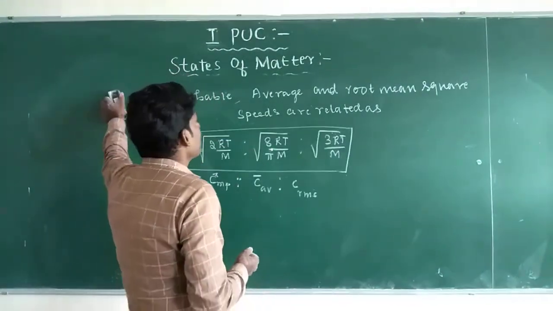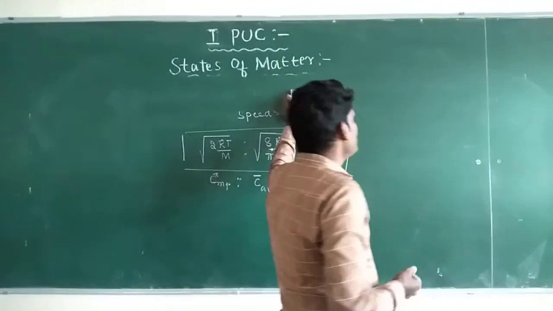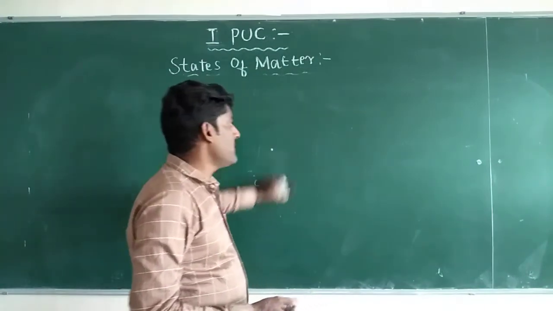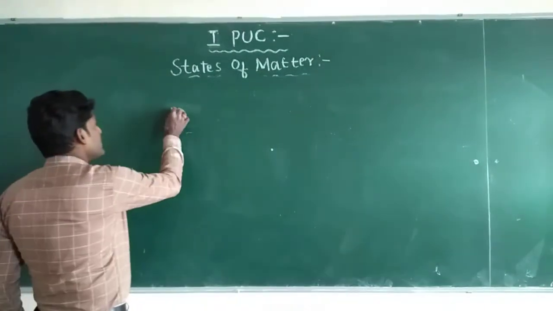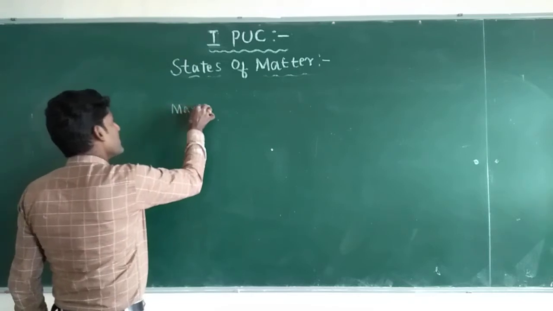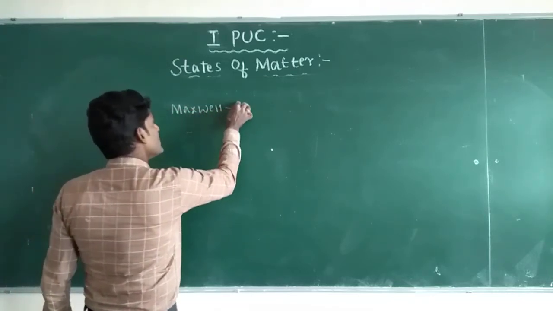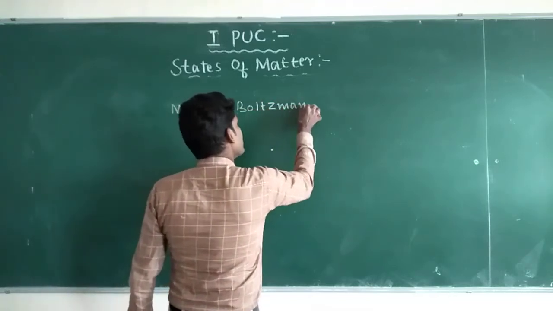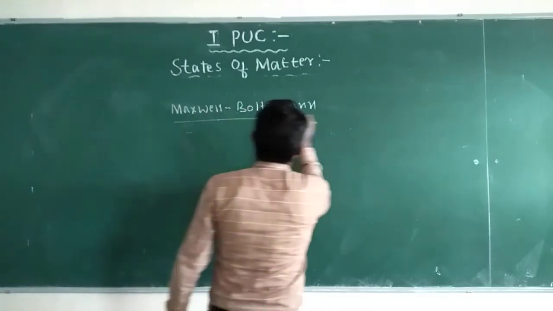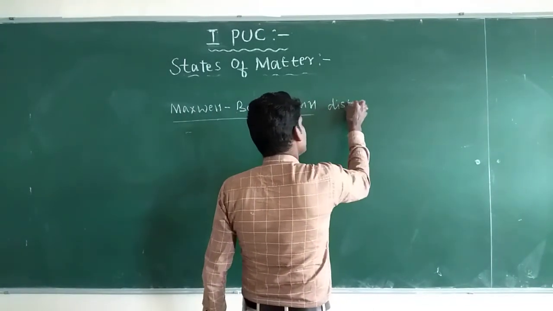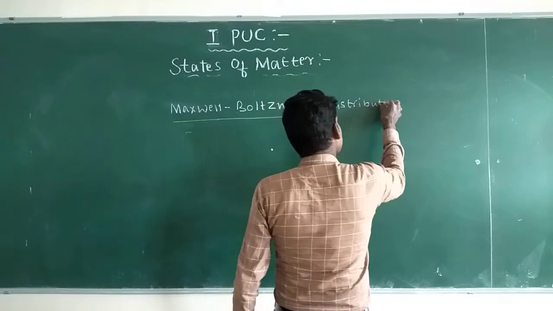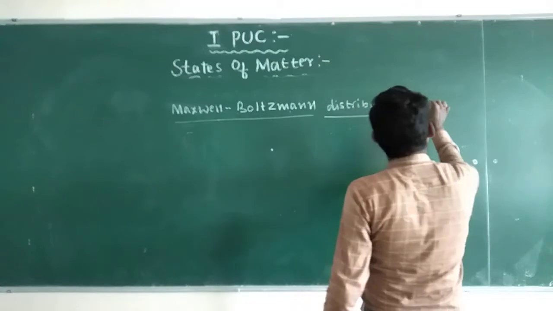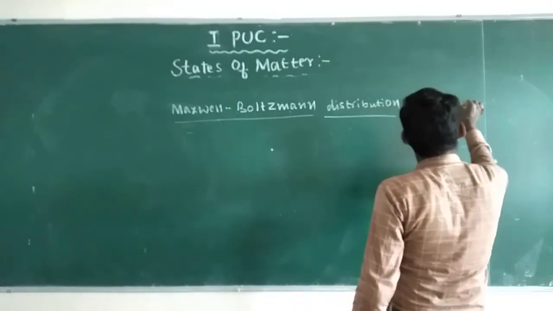So Maxwell-Boltzmann distributed molecular speeds in the form of a graph. That is the Maxwell-Boltzmann distribution of molecular speeds